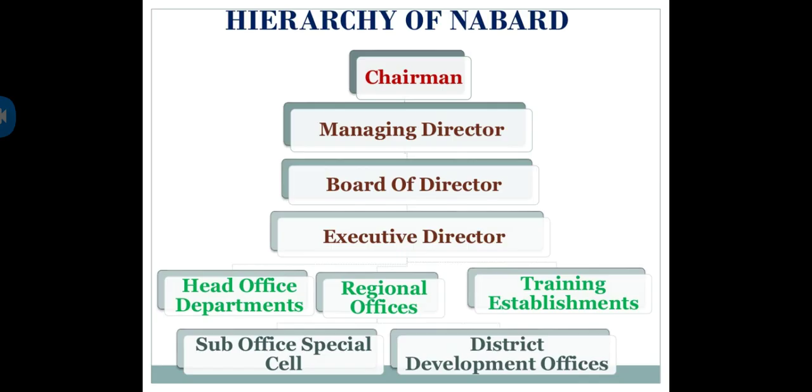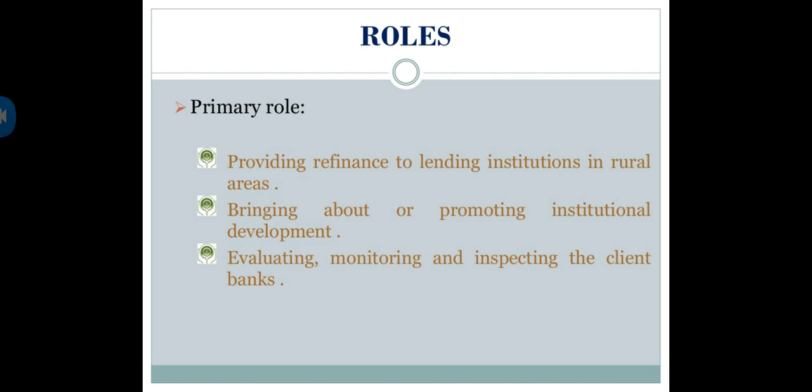When you go for the structure of NABARD, who is taking the responsibility of running it and who are the people in it? Chairman, Managing Director, Board of Directors, Executive Director, as well as Head Office Departments, Regional Offices, Training Establishments, Sub-offices, special cell and district development officers through which the program is running.